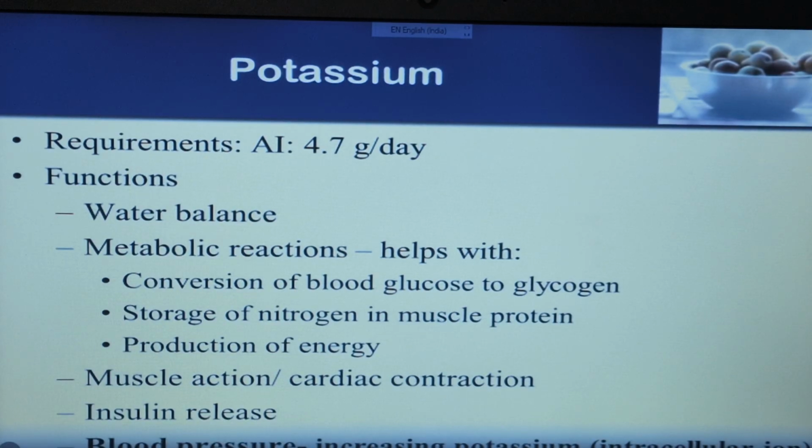Okay. Next is potassium. The requirement of potassium per day is 4.7 gram per day.